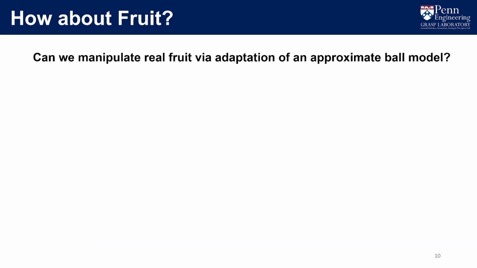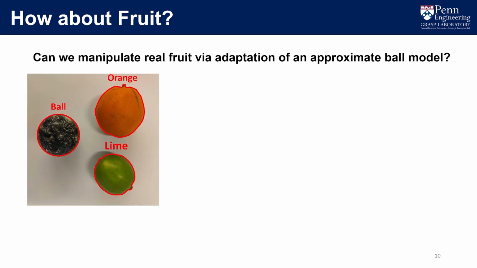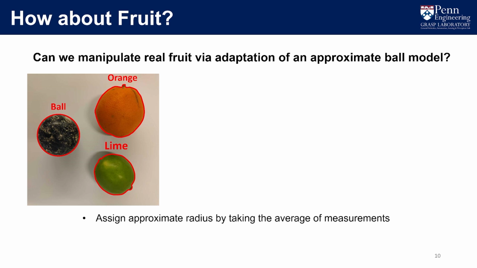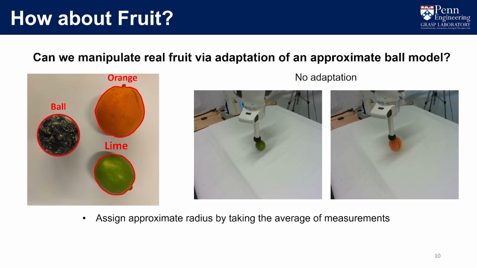In the previous example, we intentionally introduced model error on the ball radius. What if we attempt to manipulate more realistic objects like fruits? In this work, we pick fruits like orange and lime. Their shapes are ball-like. A direct intuition and first idea to try is that we probably can manipulate these fruits just assuming a simple ball geometry in the model. So we did that, gave a reasonable radius measurement of the fruits, and tried to run Contact-Implicit MPC without any adaptation. However, this is what we will get.